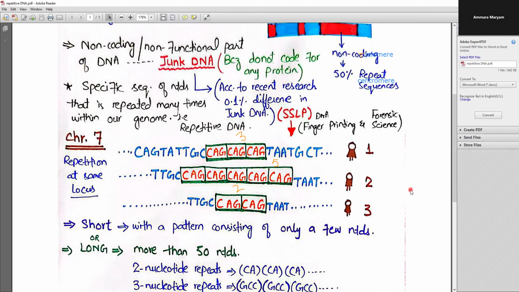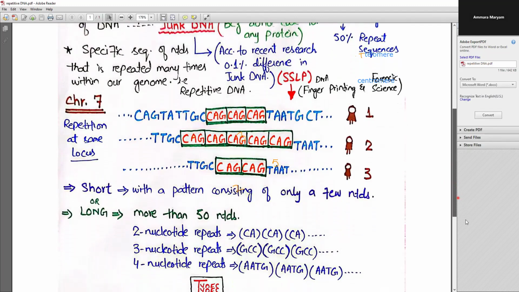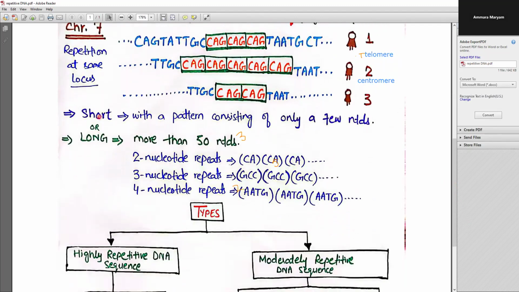Now, these repeat sequences or repetitive DNA elements can be of short length or of long length. The short repetitive DNA elements are those carrying a pattern consisting of only a few nucleotides. These can be 2 nucleotides, three, four, five, etc. So the repetitive stretches consisting of only a small number of repeating units are referred to as the short repetitive DNA elements.